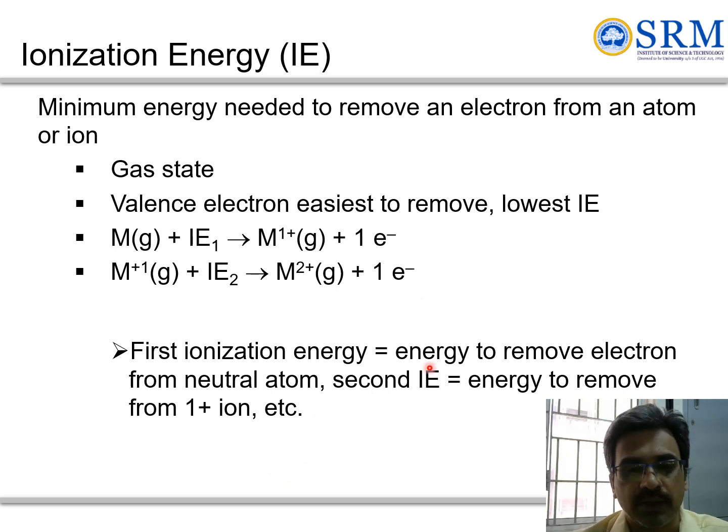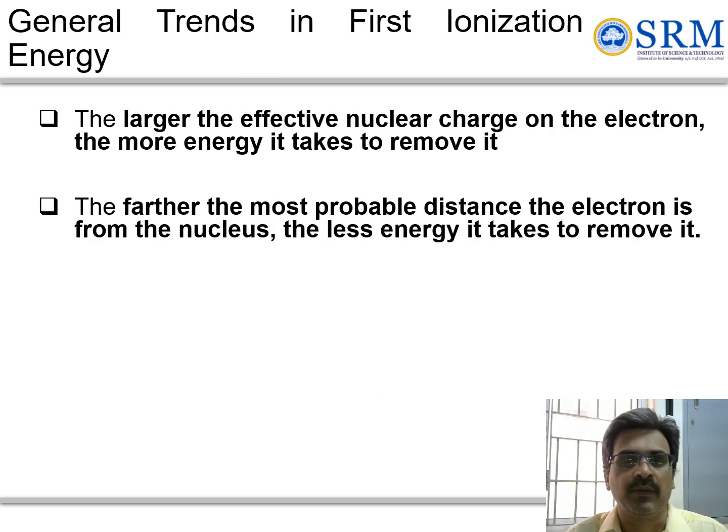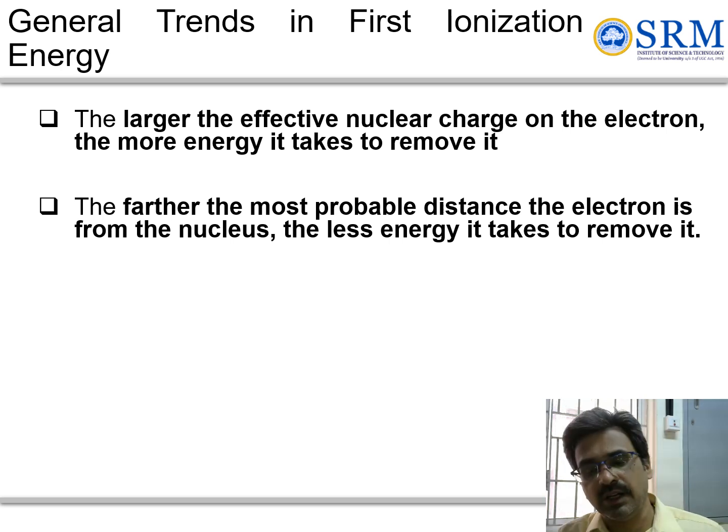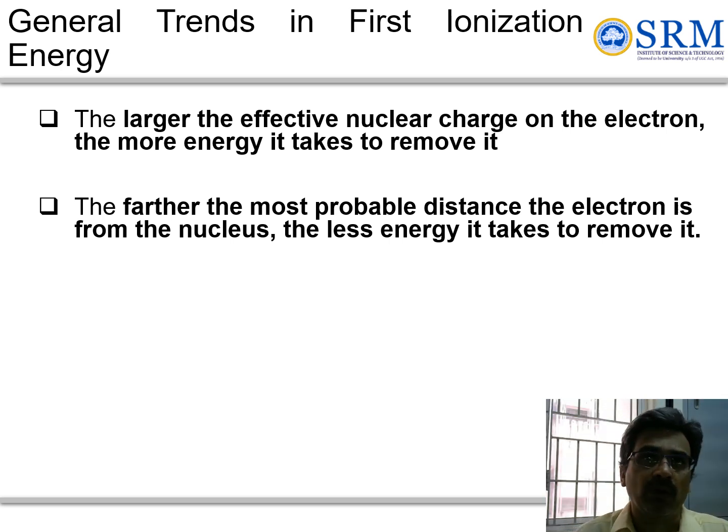First ionization energy is the energy needed to remove one electron from the neutral atom. Second ionization energy is the energy needed to remove an electron from the already ionized or charged atom. So one important aspect about ionization energy is how much energy is needed to remove an electron from the outermost shell.